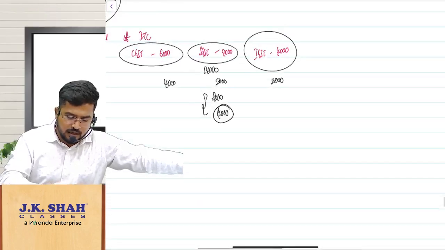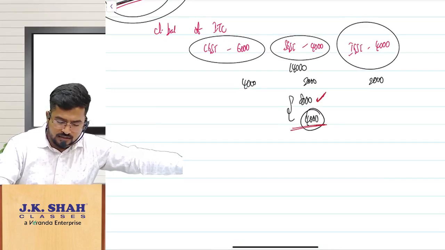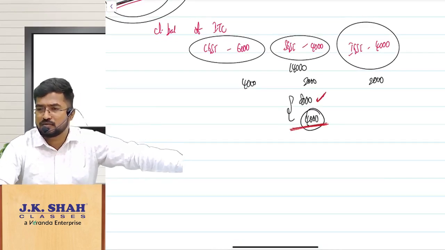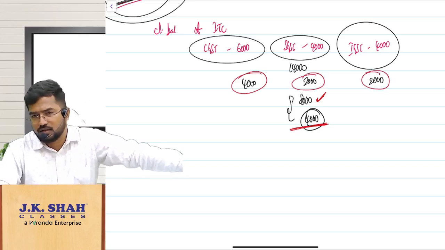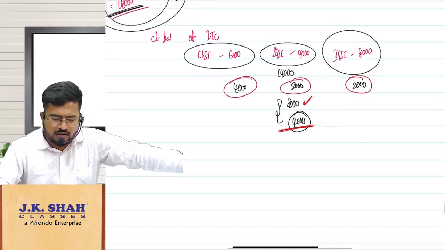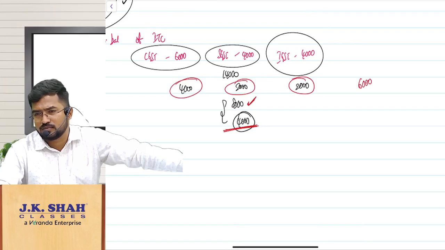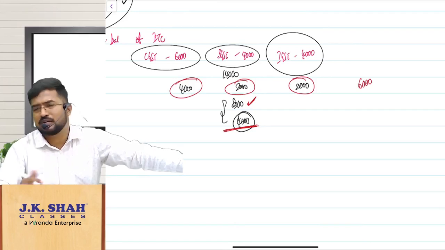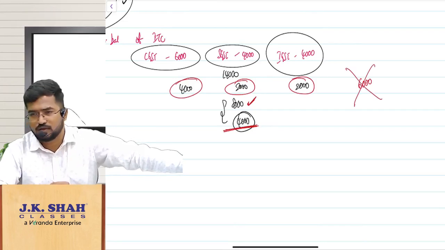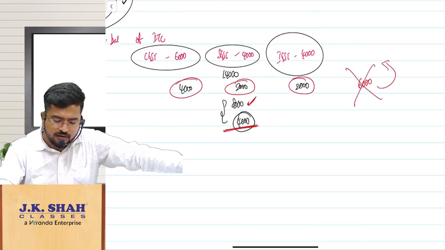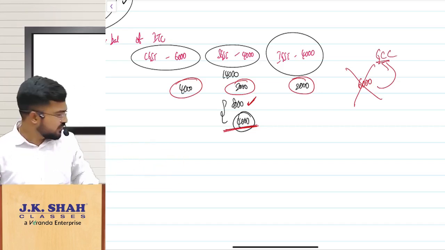Here now you tell me, I have seen 8,000 and calculated, correct? How did I come to know that wrongly availed ITC is 4,000? By the closing balances of CGST, SGST and IGST. Sir, GST compensation cess is there, 6,000 is there. It doesn't matter for us because we will completely ignore it, because its credit can be used only for paying GST compensation cess, not for anything else. Understood? A simple clarification. Shall I continue?